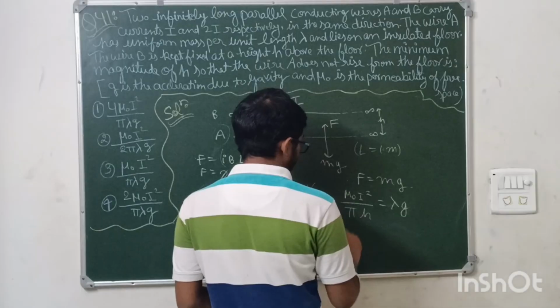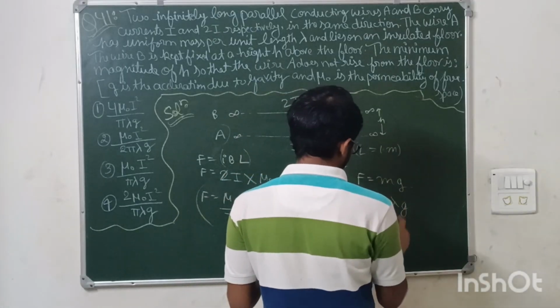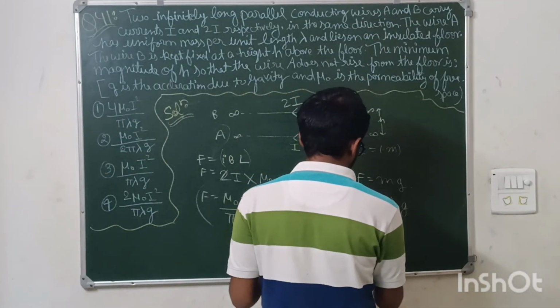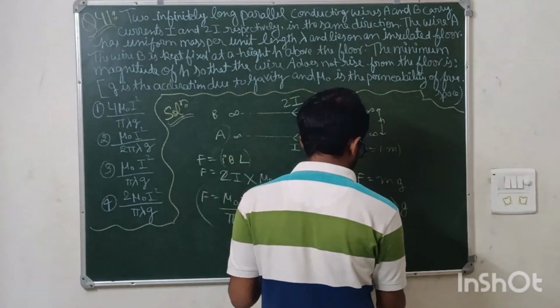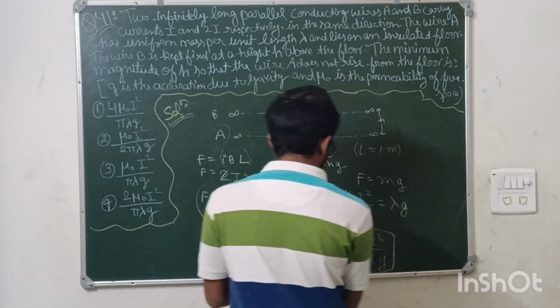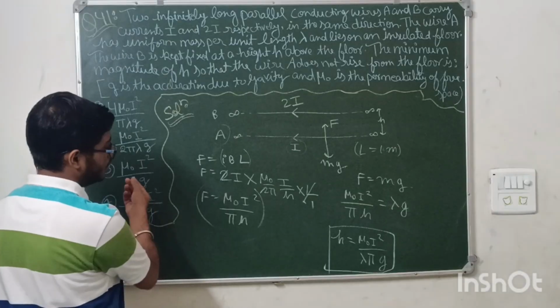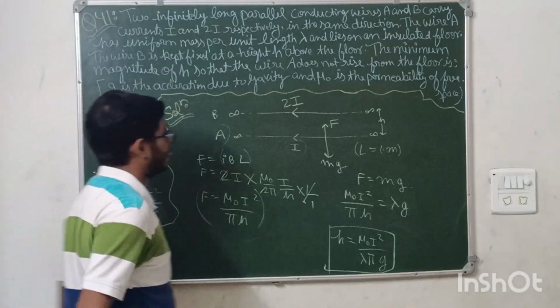So from here, h is coming out to be what? H is coming out to be mu naught I square upon lambda pi g. This is the height expression, which is your option number third. Okay, so this was the question.